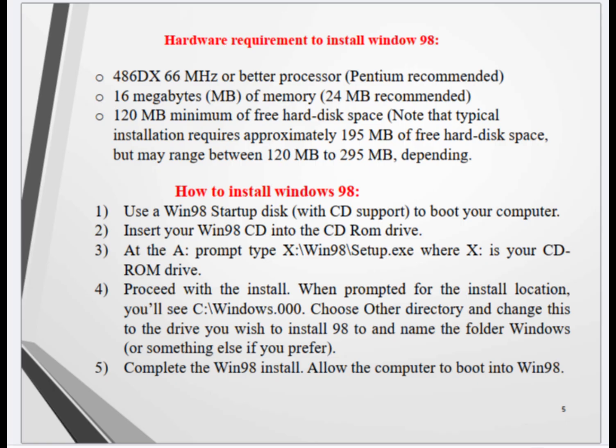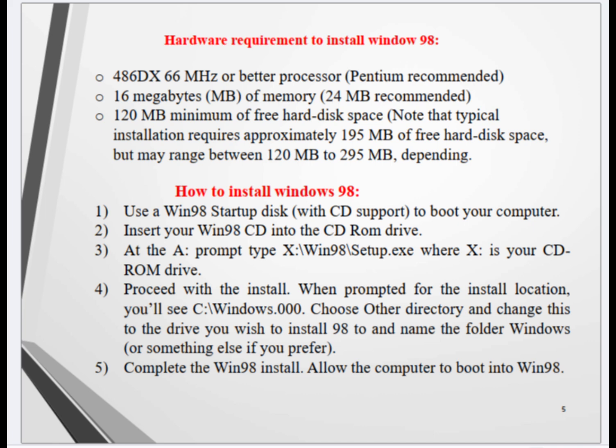How to install Windows 98. 1. Use a Win98 startup disk, with CD-ROM support, to boot your computer. 2. Insert your Win98 CD into the CD-ROM drive. 3. At a prompt type x:\win98\setup.exe, where x is your CD-ROM drive. 4. Proceed with the install.